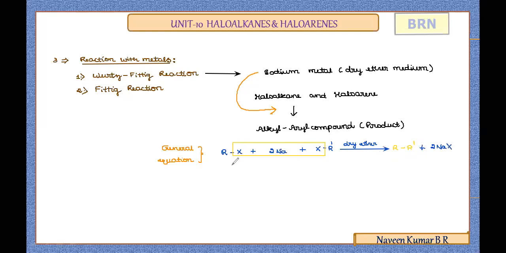Here RX is the alkyl halide we have used, and R'X represents the aryl halide or haloarene, which in presence of dry ether medium gives the alkyl aryl compound.